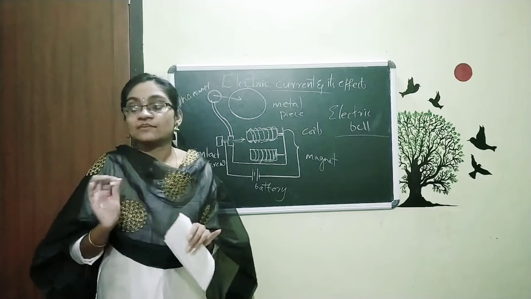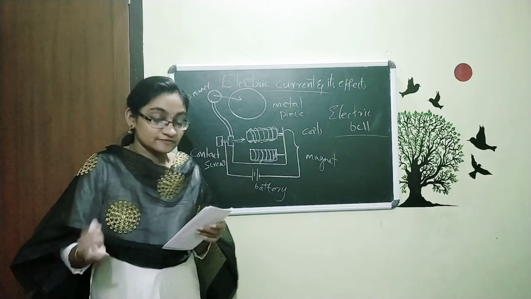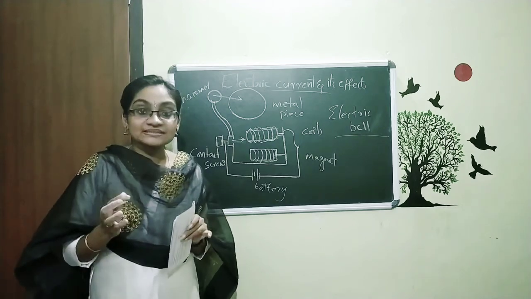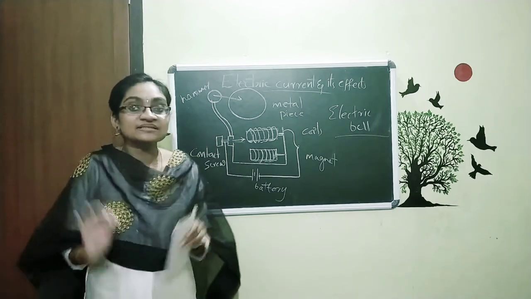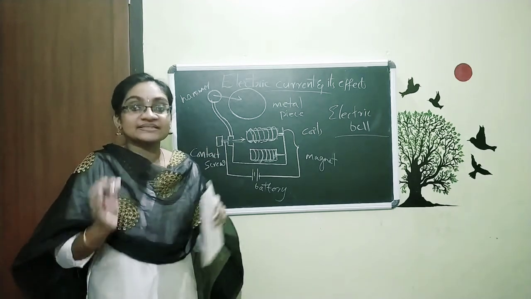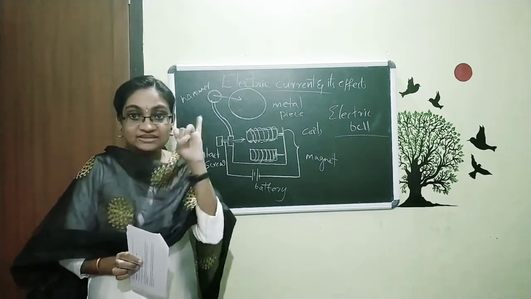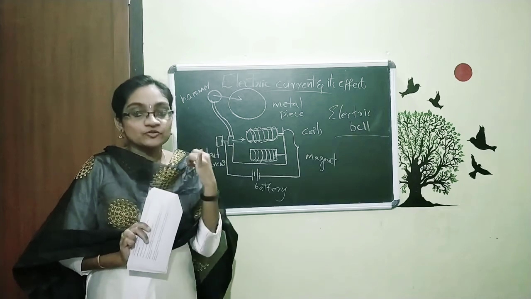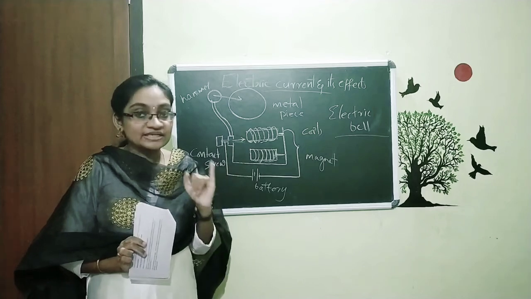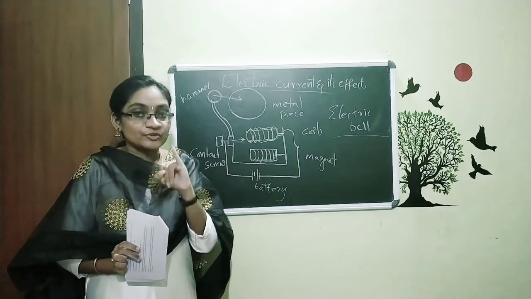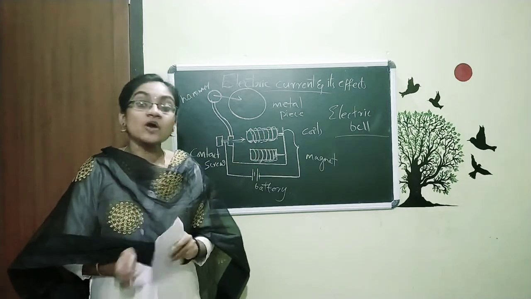After that we discussed the fuse. Why we are using a fuse in our circuits, what is a fuse, the things we discussed. After that we discussed the magnetic effect. That is the thing we discussed in the last class and today's class. What is the magnetic effect when the electricity is passing through a circuit. Then you want to study the electromagnet. The electromagnet is very important and you want to study how to construct an electromagnet. The circuit diagram is very important. You want to study the circuit diagram. And also we discussed the working of the electric bell. This is all about this chapter.